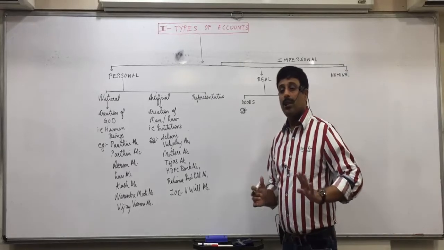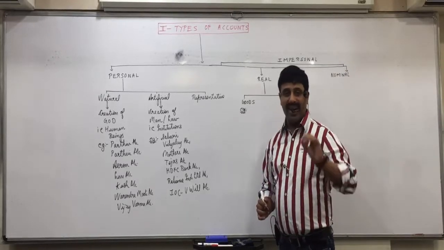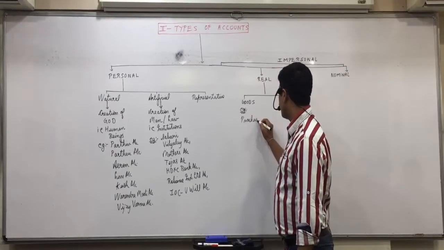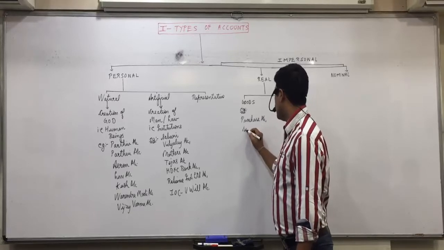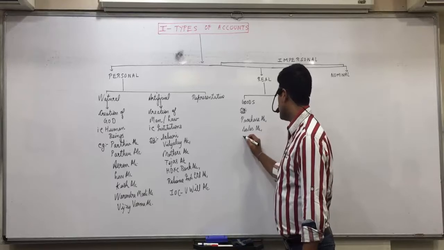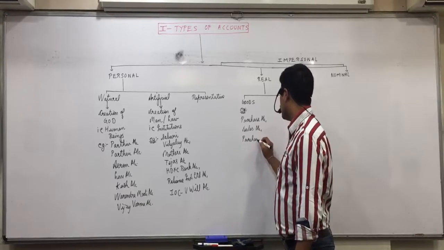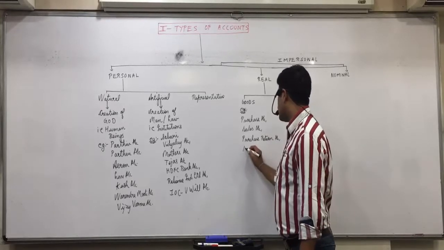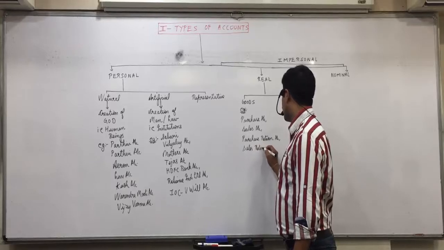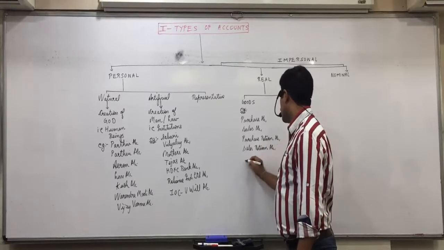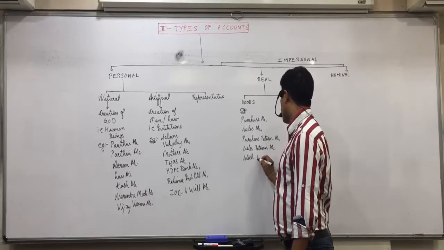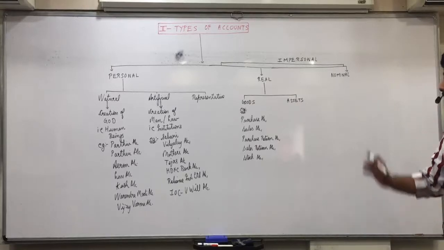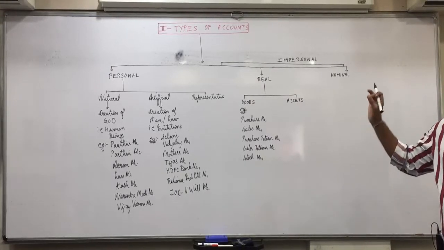Normally in your examples you will have 5 accounts of goods: purchase account, sales account, purchase return account, sales return account, and stock account. Stock of goods we studied when the owner brings the goods into business. That is also real. So one thing real account will include is goods.